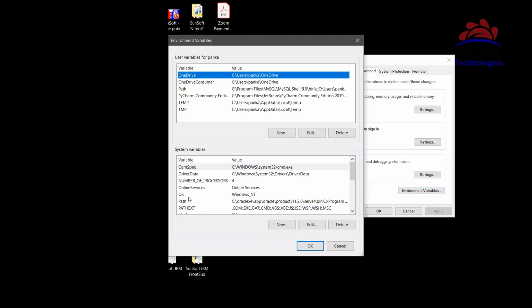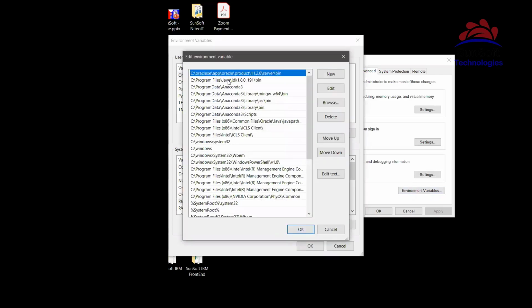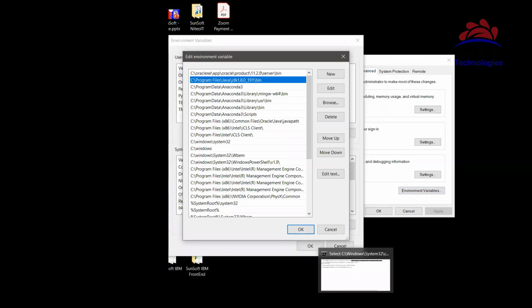Generally in system variables, Path, see, this is that path setting. So here I have to come and click on edit. And here you can notice, in my case, it is already added here. That's why in my system, javac was recognized. But assume if I remove this from here, if this is not added here, then I will not be able to run javac. I have to do set path only. So it is already available here, so that's why it's working in my system.